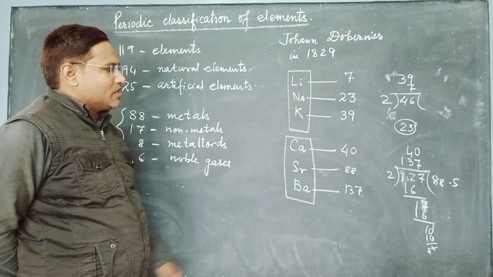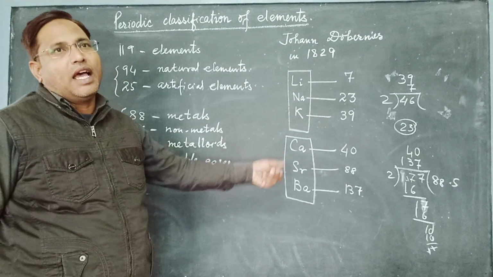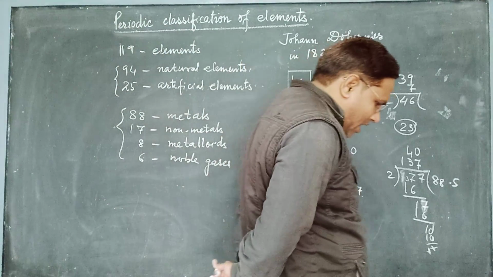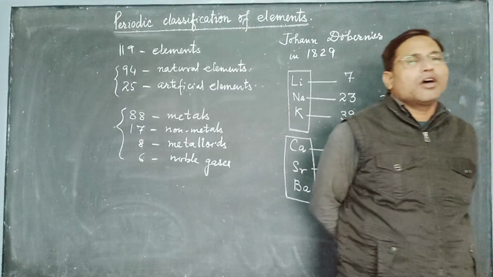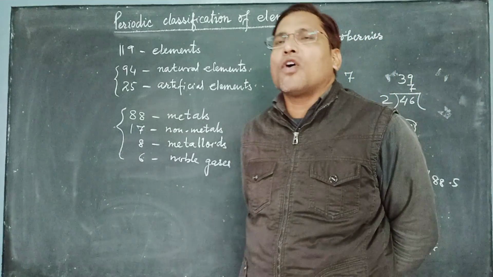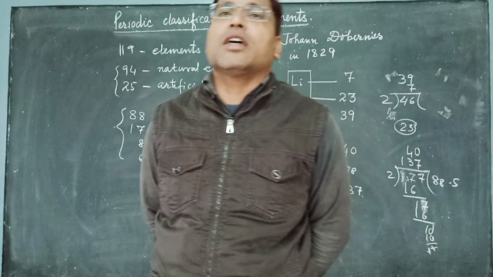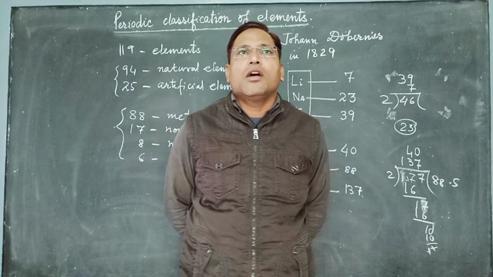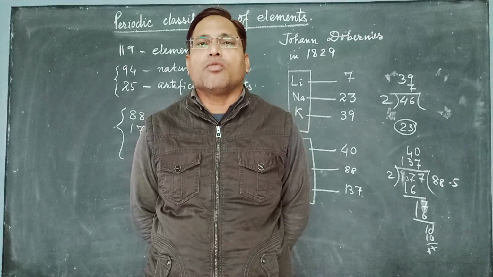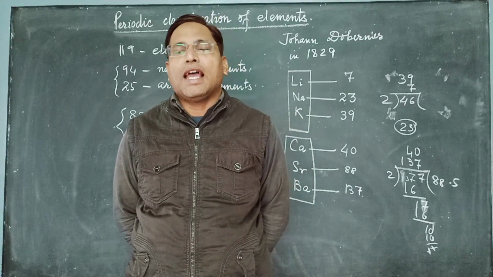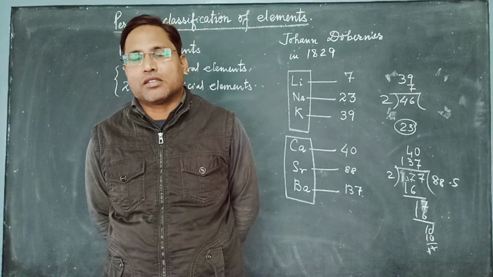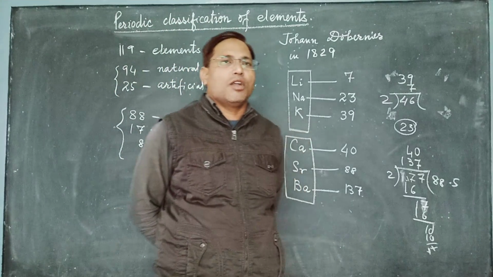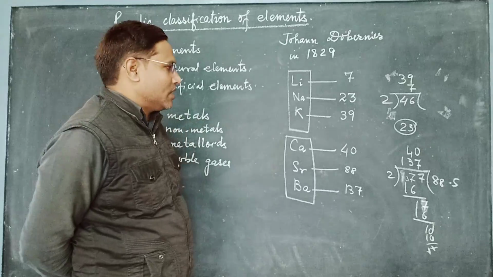These elements he called alkaline earth metals. Why? Because these elements are found in the earth's crust in their oxide form, and when these oxides dissolve in water, they form alkalis, or water-soluble bases.